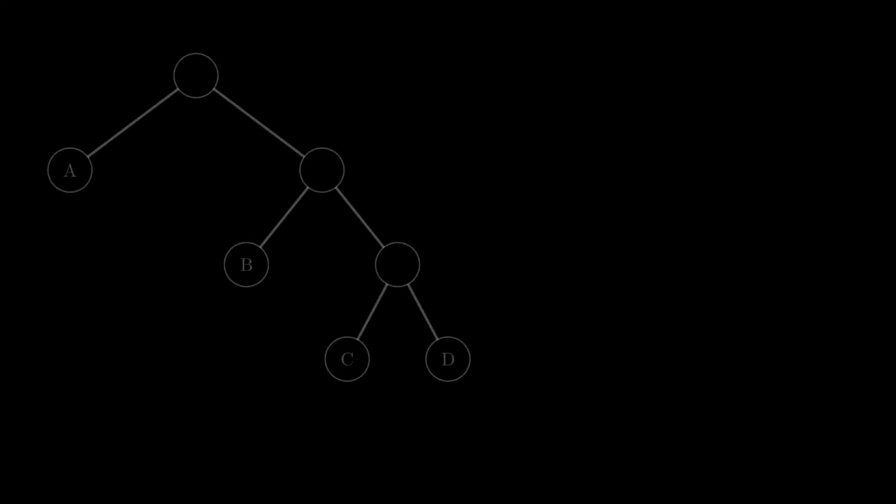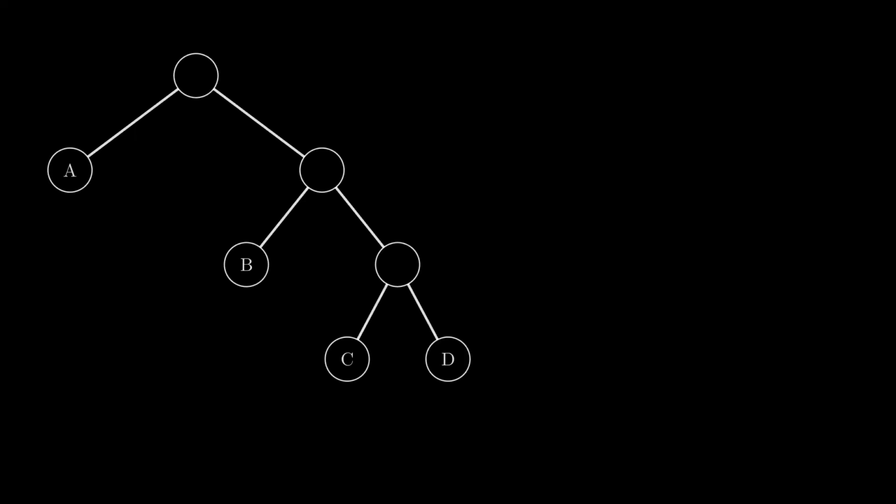With our Huffman tree structurally complete, we can now generate the actual binary codes for our data. This is where the geometry of the tree transforms into the language of computers. The rule is simple but strict. For every left branch, we assign a binary 0, and for every right branch, we assign a binary 1. Now, to find the unique code for any character, we simply trace the path from the root at the top, down to the character's leaf. Let's start with A. We take just one step to the left, so the code for it is simply 0. Because A was our most frequent character, it stays near the top and gets the shortest possible code.